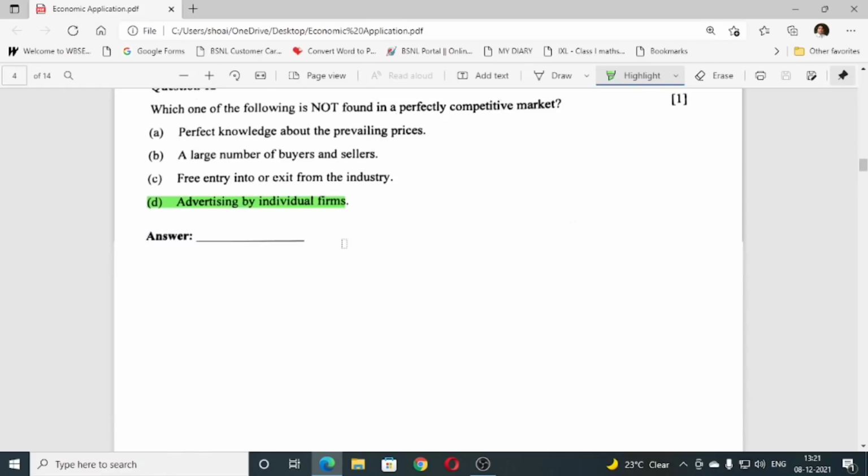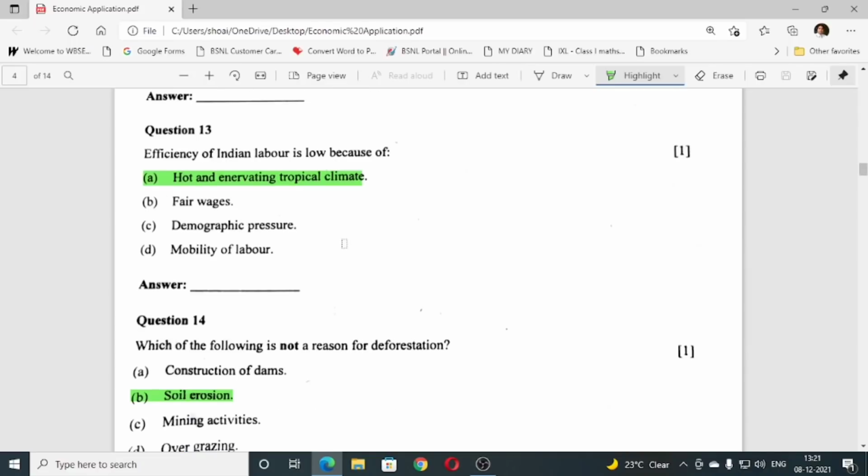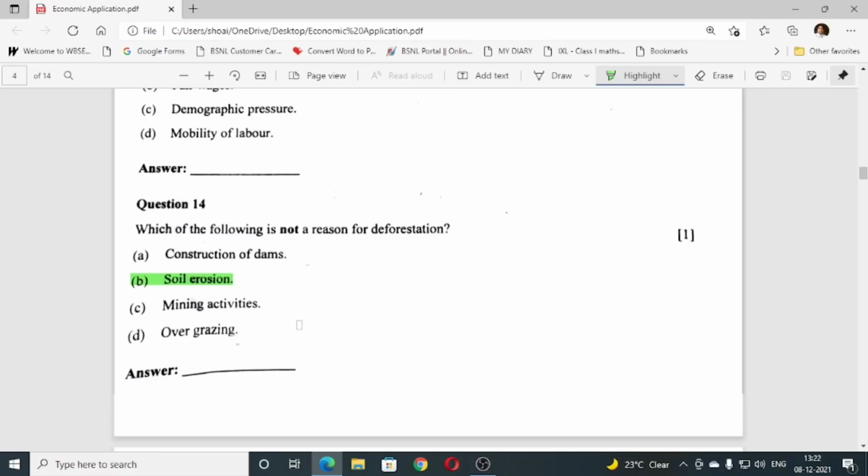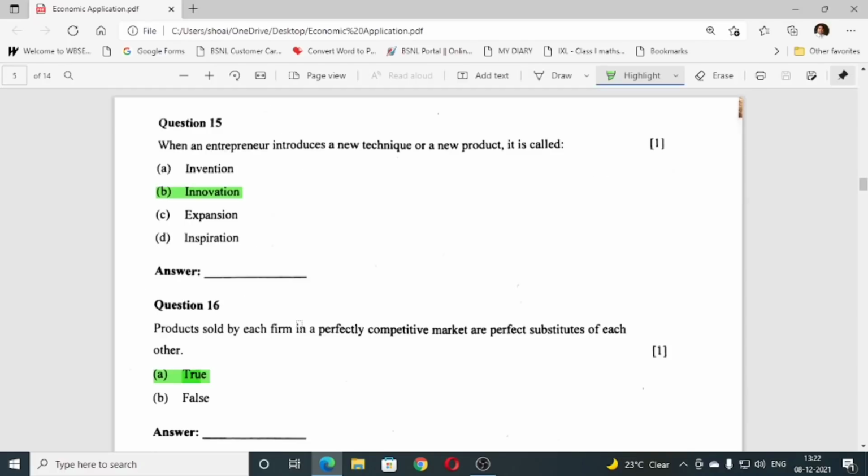Then question number 13, efficiency of Indian labor is low because of hot and enervating tropical climate. A. Question number 14, which of the following is not a reason for deforestation? The answer is B, soil erosion. Then question number 15, when an entrepreneur introduces a new technique or a new product, it is called innovation.